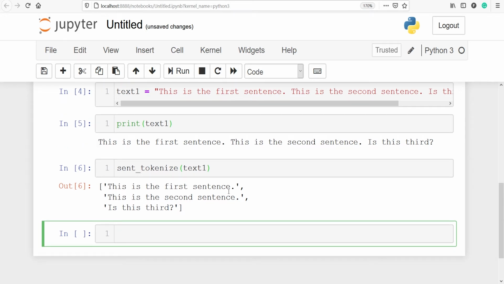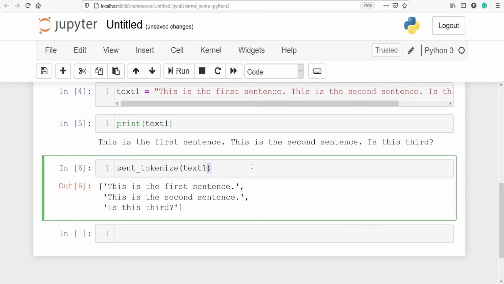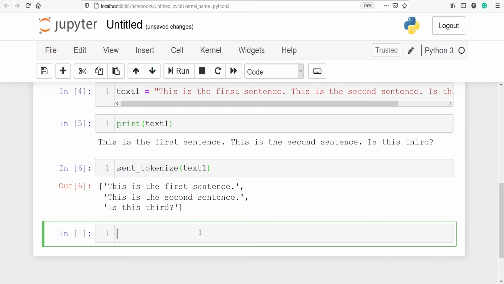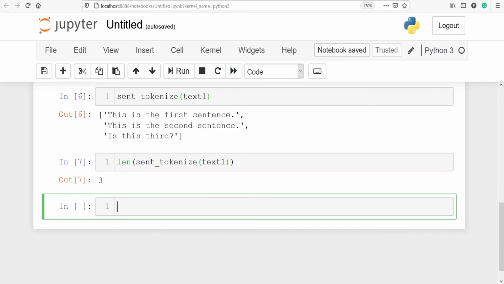We can also check the length. I'll copy this code from here. I'll call the method length and inside this I will paste the code. Let's execute our code. In the output you will see we have three here because there are total three sentences.